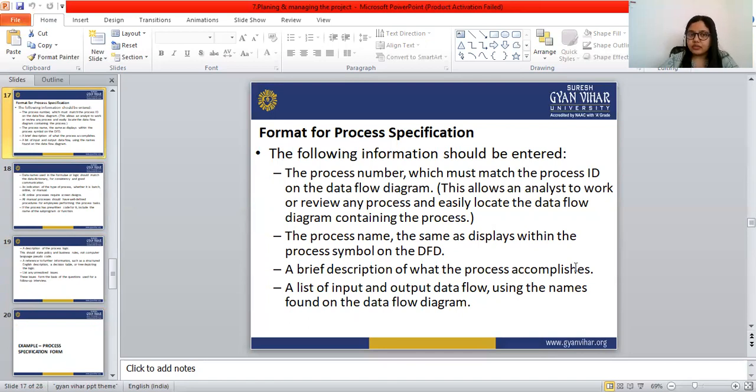Next is a brief description of what the process accomplishes. In the format of the process specification, there must be a brief description of what the process accomplishes. Then the fourth piece of information is the list of input and output data flows, using the names found on the data flow diagram.